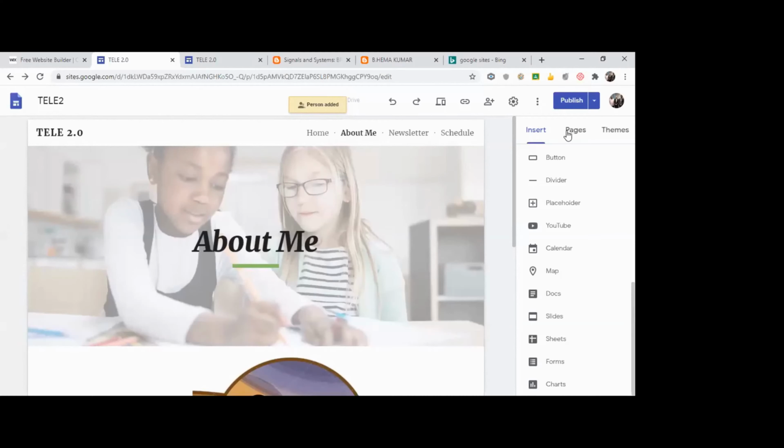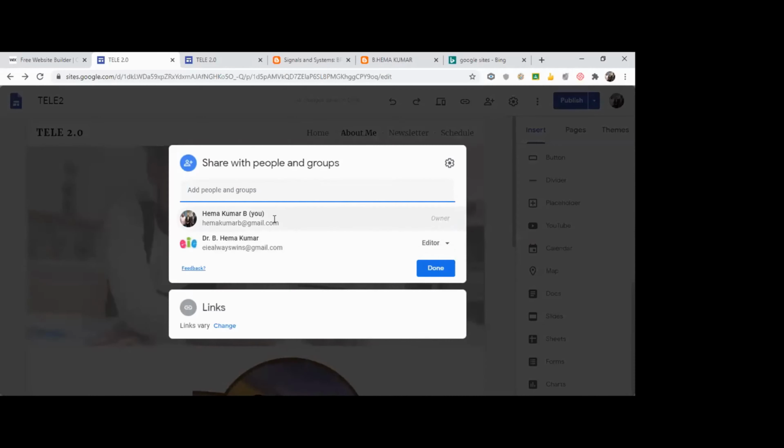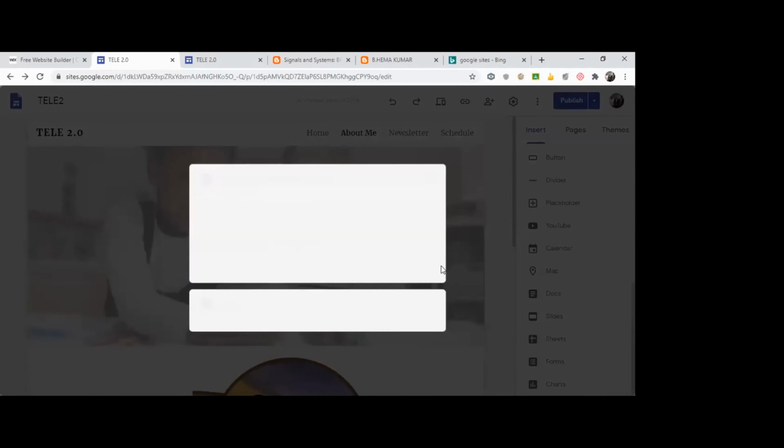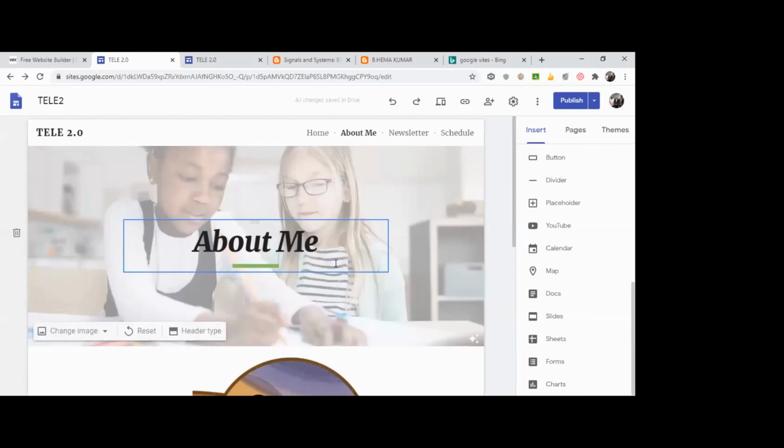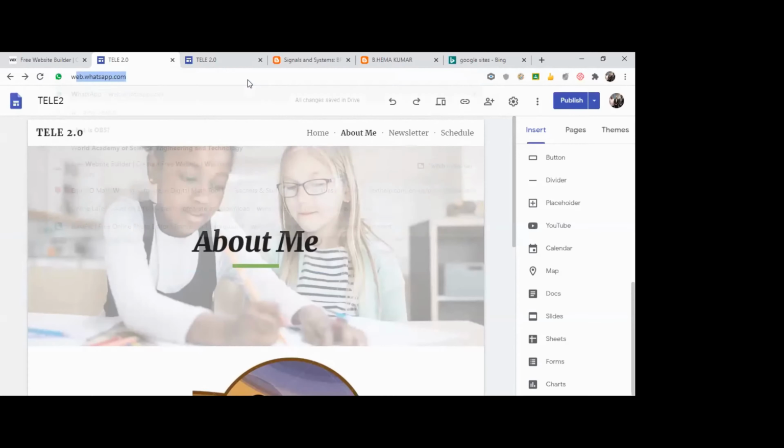You are the main owner. Another person will act as a contributor or a coordinator. So collaboratively, you can develop your website. That's possible. You can have a collaboration with others. Two or three persons can add together. You are the owner, the other person is the editor. He can also edit the contents of the website. He can change everything. So you can work in a collaborative manner in developing the website. That's the advantage of having collaborators. Now, whenever we post some contents on the website, I'll just take you to my website.